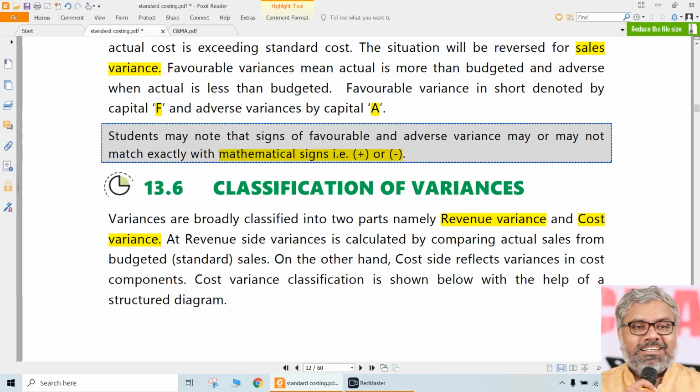But whatever we discussed today, I suggest you go through generally and understand at a broader level: what is standard cost, what is standard costing, why standard costing is important and useful in organizations, what is the standard setting process, what types of standards there are, physical standards, monetary standards, material standards and how they will be set, labor standards and how they will be set. If you understand these things at a broader level, that will be enough for theoretical and conceptual understanding.